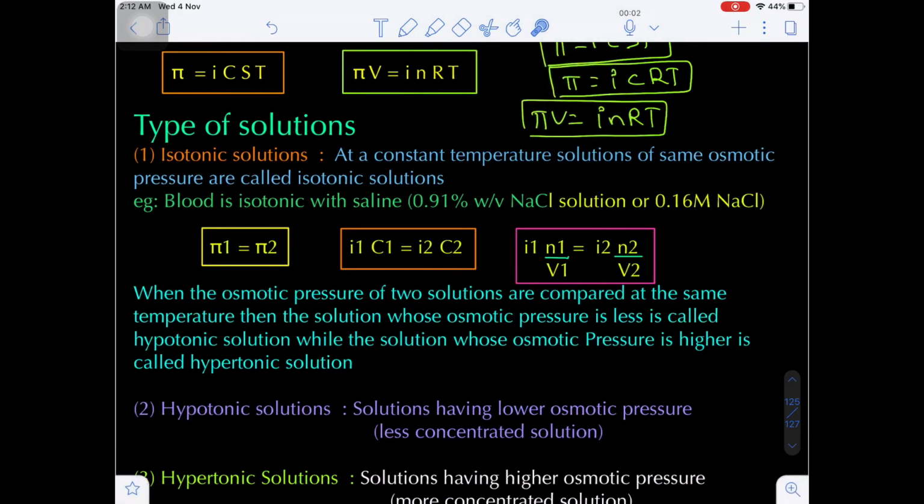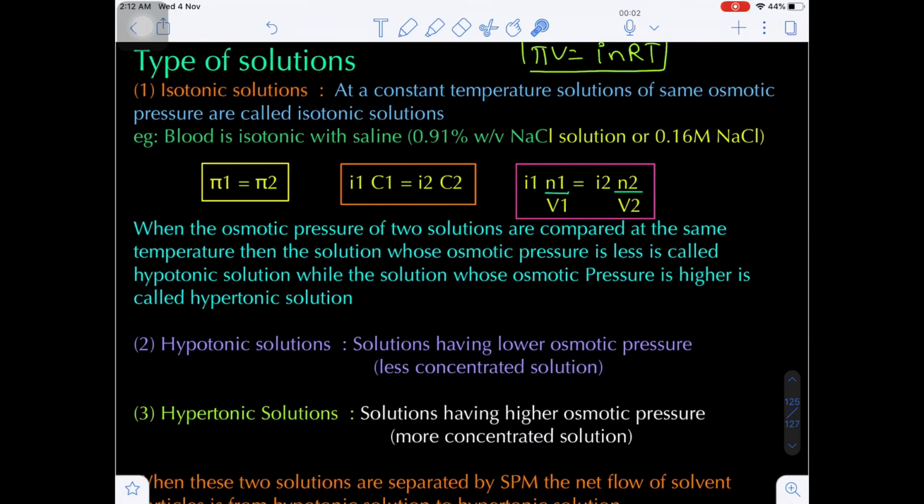Now according to the osmotic pressure, there are three different types of solutions. Number 1, isotonic solutions. Number 2, hypotonic solutions. Number 3, hypertonic solutions. What is the meaning of isotonic solution? This is a very important question.